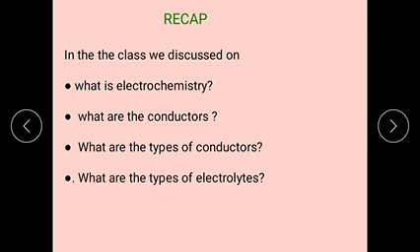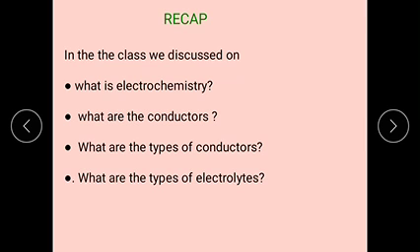Strong electrolytes are the electrolytes which ionize completely at moderate concentration, having more conductivity in nature. Those are called strong electrolytic conductors.